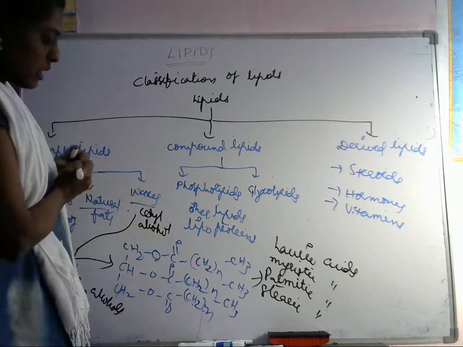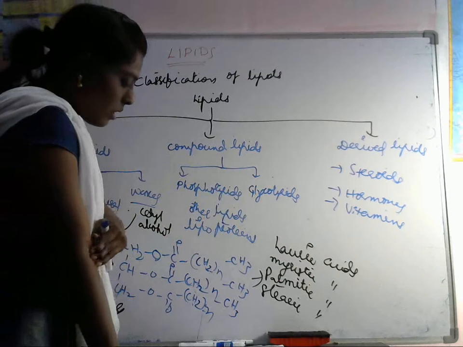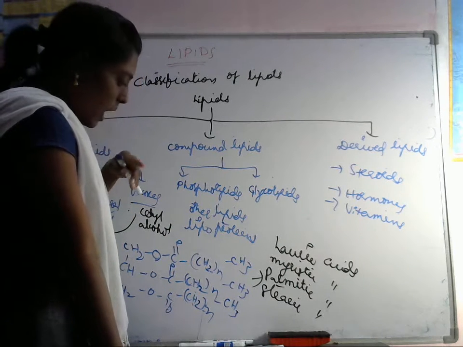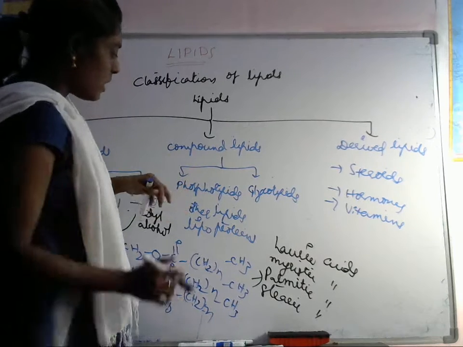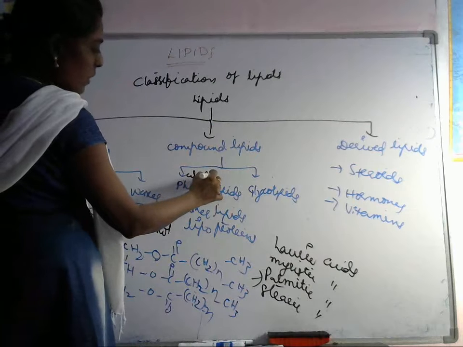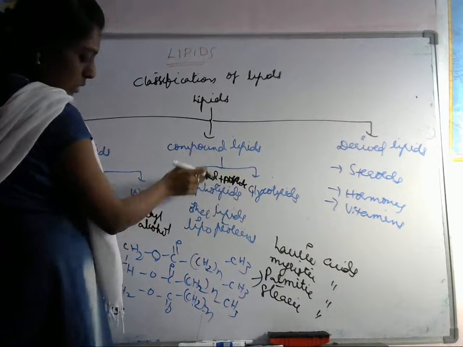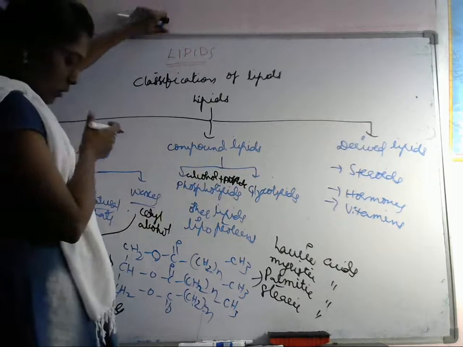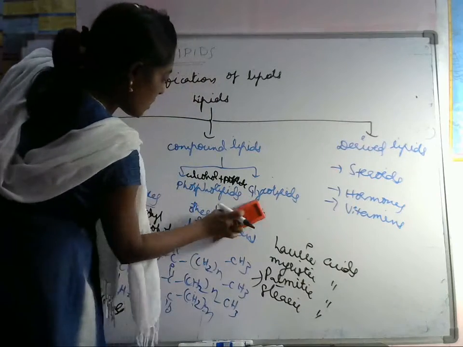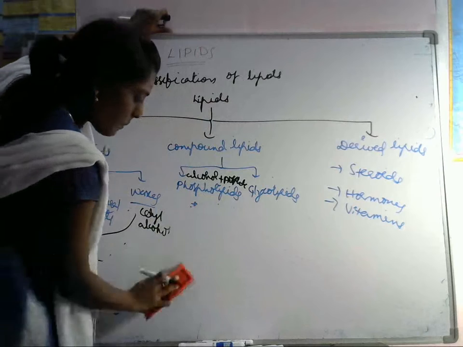Okay, so next, compound lipids. Phospholipids are there, glycolipids are there. Some contain fatty acids with alcohol containing an additional group such as phosphate. Alcohol plus phosphate is there, so that's why it is a phospholipid. These phospholipids are again classified into two types.